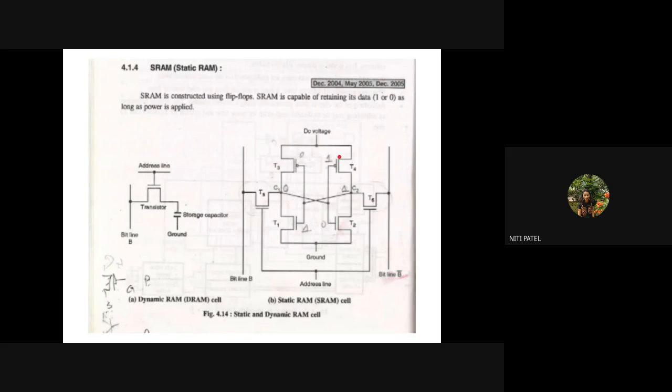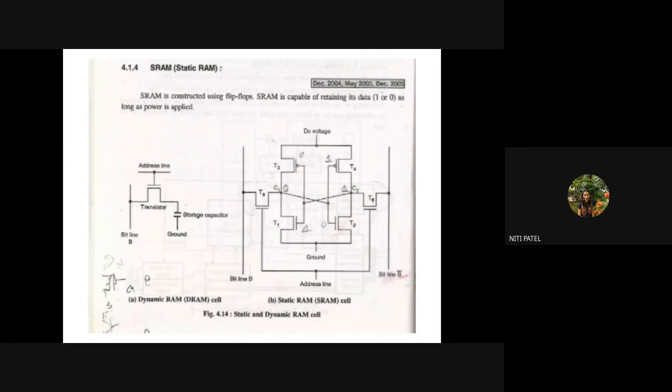Now, if you remember, in the third lesson I had told you that one more type of storage for storing the data is called a flip-flop. Do you remember this term? I had also told you that there are different types of flip-flop: JK flip-flop, SR flip-flop, and D flip-flop. Out of that, we already know what a D flip-flop is. So what is a flip-flop, if you remember? I had told you it is a type of storage, but what kind of storage? It stores 1 bit of storage. Correct. It is 1 bit of data storage. Either it will store 0 or it will store 1.